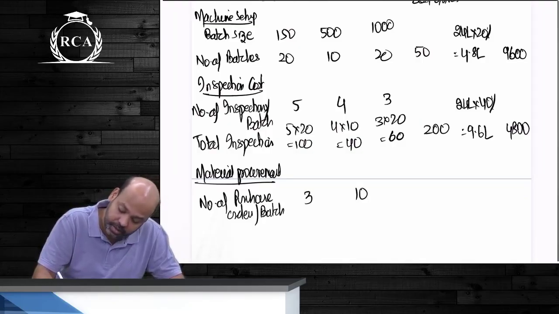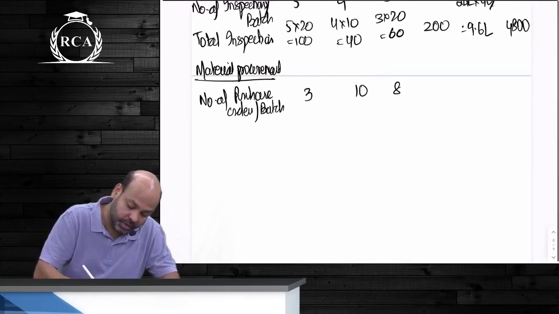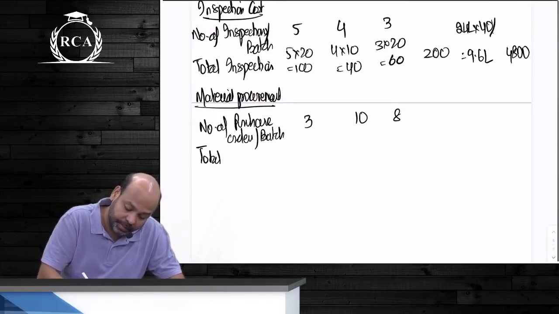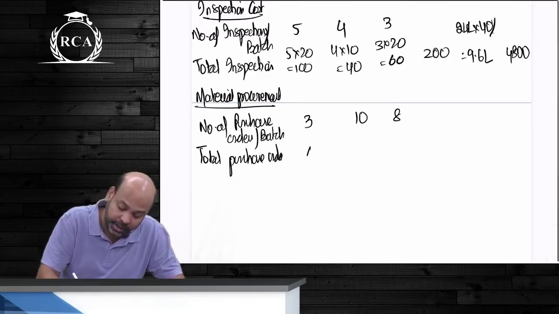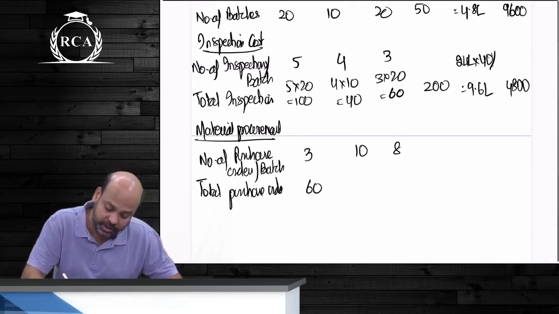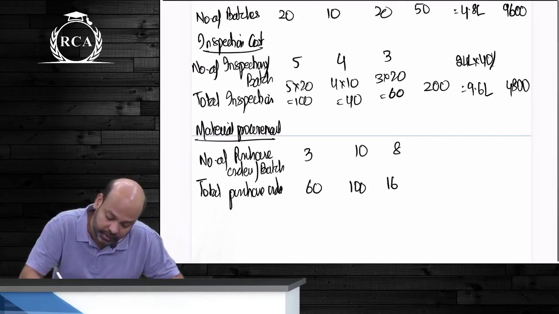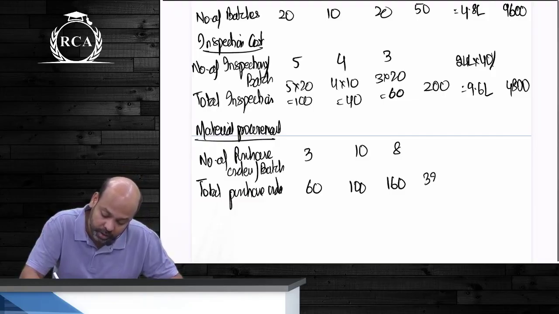Can you tell me total purchase orders? Multiply by number of batches, beta. For the first one, number of batches are 20. For the next one, number of batches are 10. For the next one it is 20. So all put together, 320.